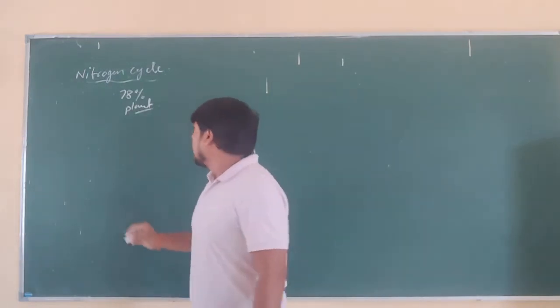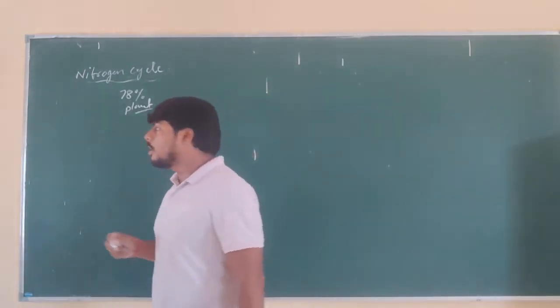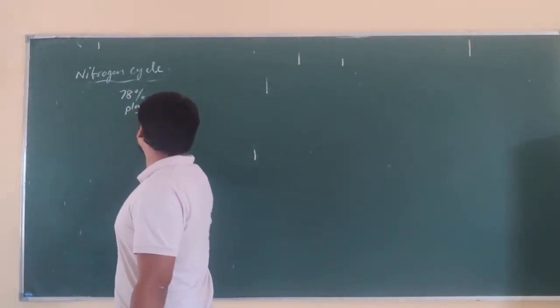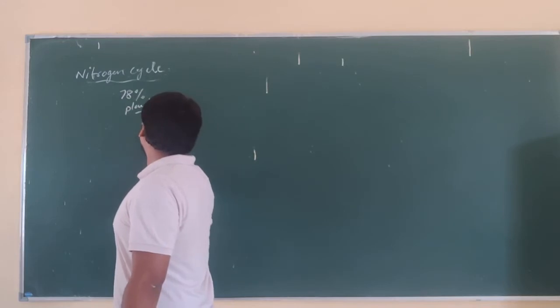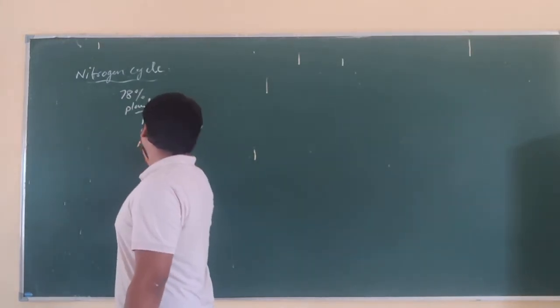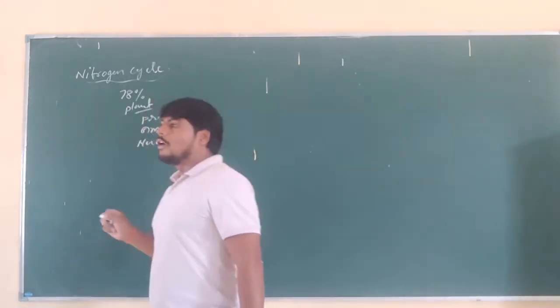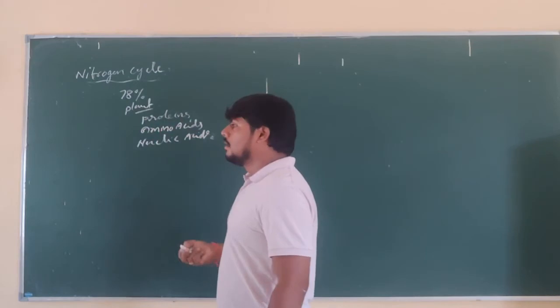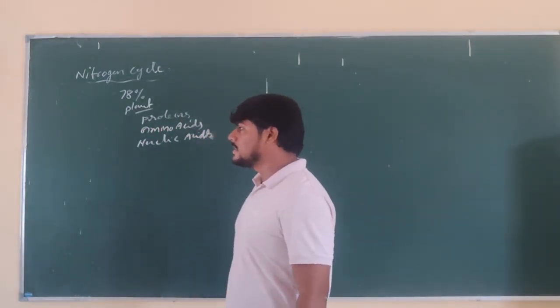Because nitrogen is the main basic unit in the formation of proteins, amino acids and nucleic acids.